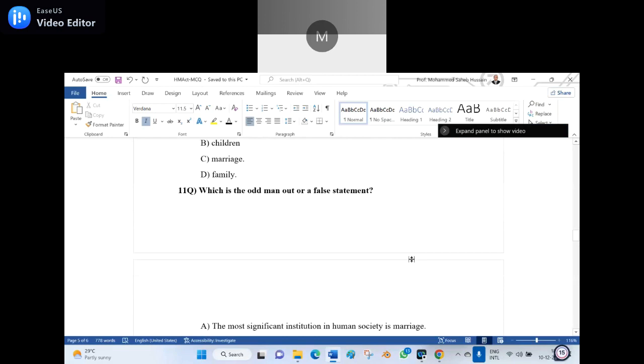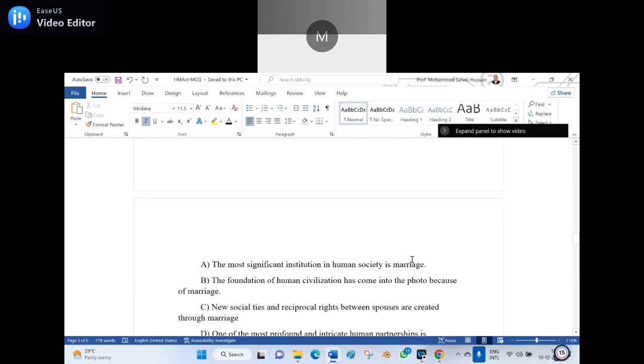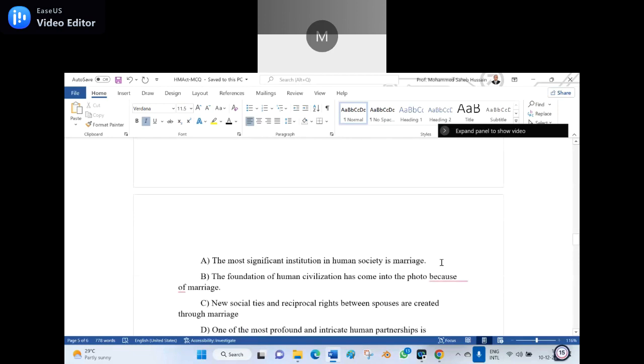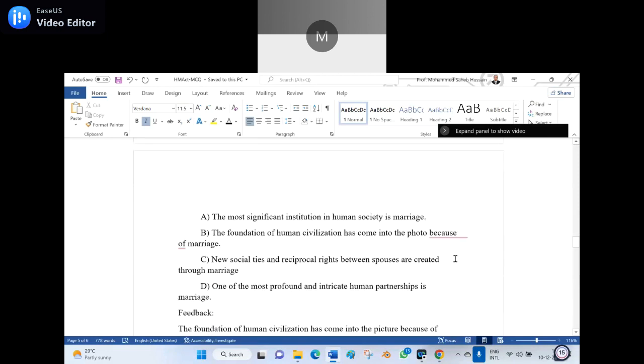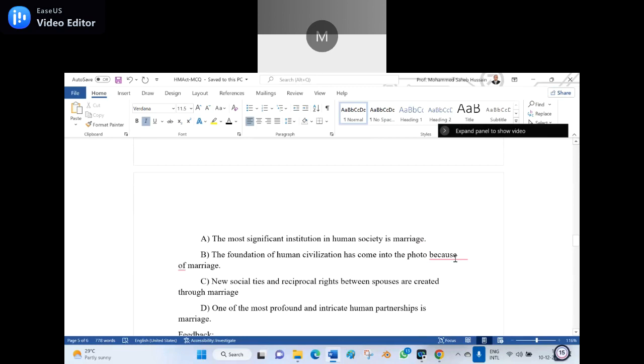11th question. Which is the odd man out or a false statement? A. The most significant institution in human society is marriage. B. The foundation of human civilization has come into the photo because of marriage. C. New social ties and reciprocal rights between the spouses are created through marriage. D. One of the most profound and intricate human partnerships is marriage. Which one is the odd man out among the four statements?